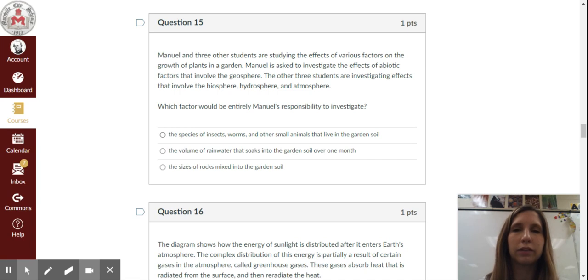Would it be A, the species of insects, worms, and other small animals that live in the garden soil? B, the volume of rainwater that soaks into the garden over 1 month? Or C, the sizes of rocks mixed into the garden soil?